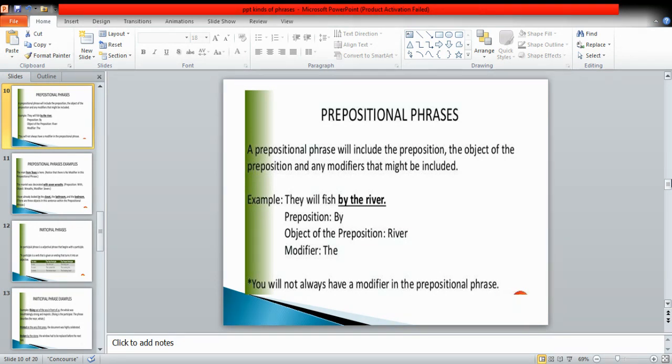So the phrases which I have selected today, the first phrase is prepositional phrase. Why do we call it a prepositional phrase? Because whenever you have a prepositional phrase in a sentence, it always begins with a preposition. As you can see in the example, they will fish by the river. By is a preposition in the sentence, and the phrase is beginning with the preposition. So this is called the prepositional phrase.